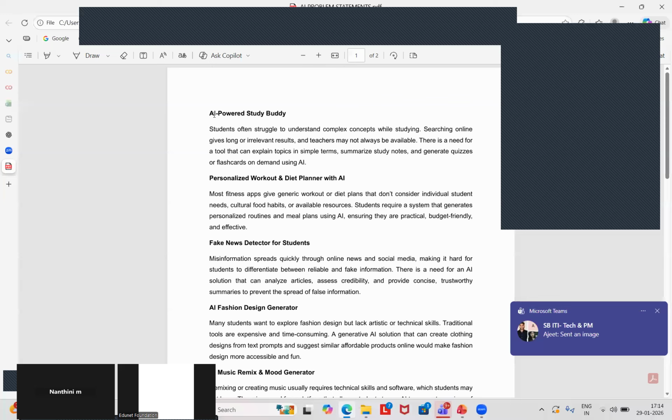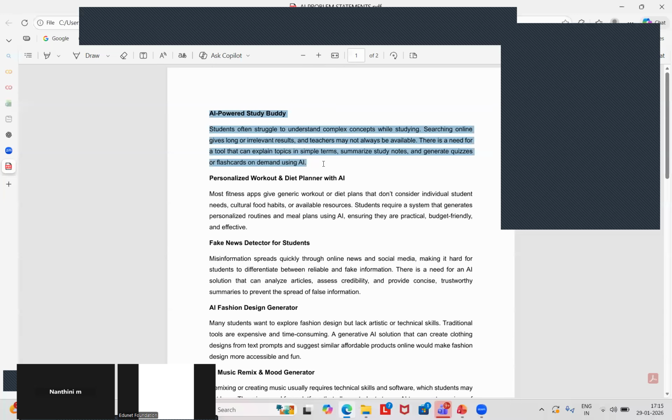Okay. So you can see here we have the first problem statement, AI powered study buddy. Nowadays students are facing so many challenges while doing their curriculum and preparing for their exams. This is the problem they are facing in their day to day life, correct? So we can create an application that will help the student community simplify their tasks.